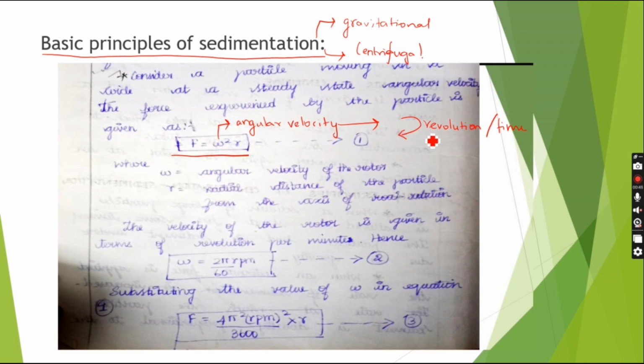So the angular velocity is depicted by revolution per time as a unit. So omega is equal to 2 pi rpm divided by 60. This omega value is substituted in F equals omega square r. We get the result as 4 pi square rpm whole square into r divided by 3600.